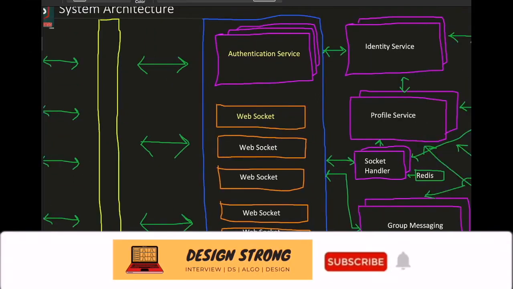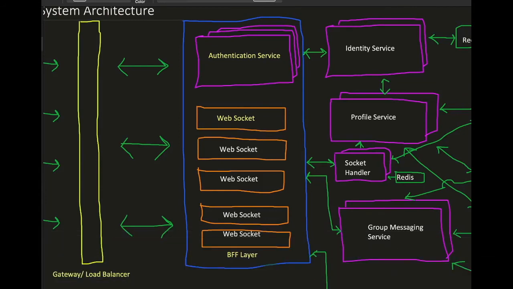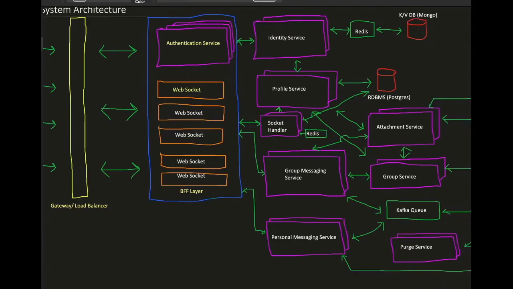Now next in the architecture is an identity service. Identity service is connected to authentication service. Identity service is nothing but a service which maintains data such as login info etc. for the user. This identity service can be used by authentication service to ensure that user details such as user profile ID etc. are available.